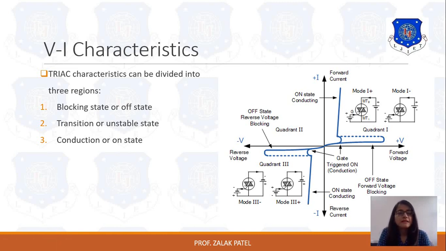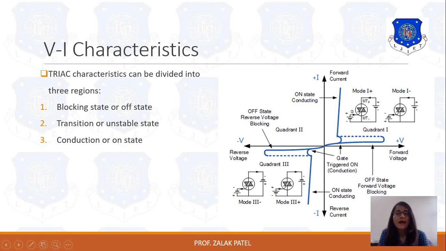To operate in the third state, meaning the conduction or on state, you can see that the TRIAC will operate in the first quadrant and the third quadrant. Now how the operation will take place, we will see in the operation of TRIAC in different modes. Here you can see there are four different modes: mode 1 plus, mode 1 minus, mode 3 plus and mode 3 minus.